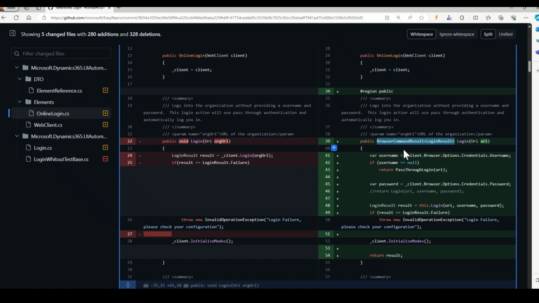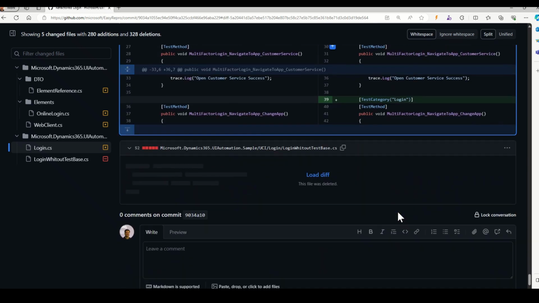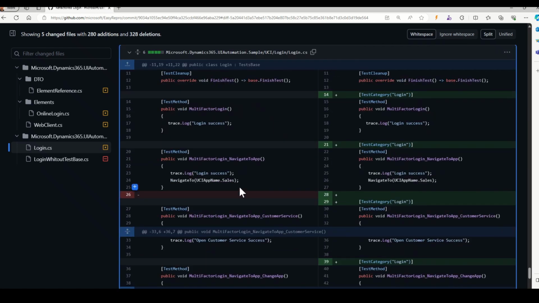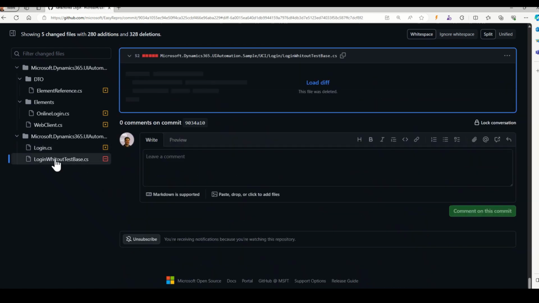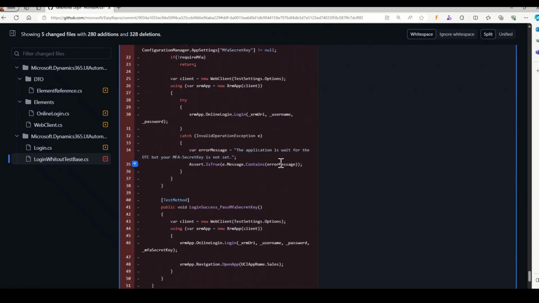As a user would use this piece of code, traditionally they would just say login. As you can see here, let's see, there's probably a good login one somewhere. Right here. This file was deleted. Let's show it. So right here, online login.login.